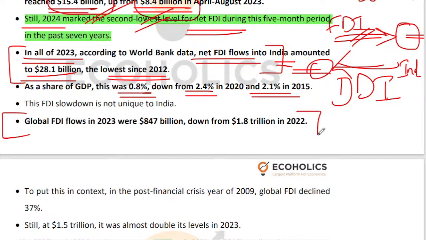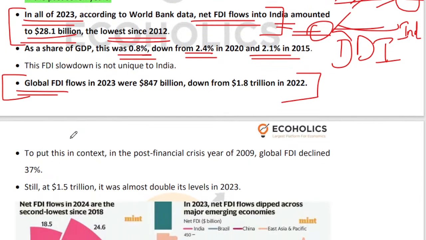You shouldn't give this global argument because the globe does not have democracy, demography, and whatever that other third D was, right? You are having it, right? You are the one who has to grow fast. So I wouldn't really advise you to try to hide behind the fact that global FDI is falling, hence FDI in India is falling, right? We have to be able to attract FDI on our own strength, and our strengths are unique.